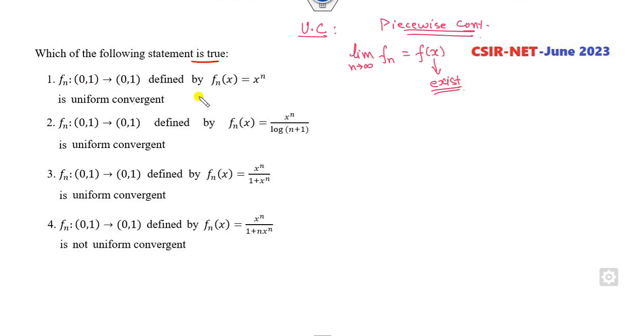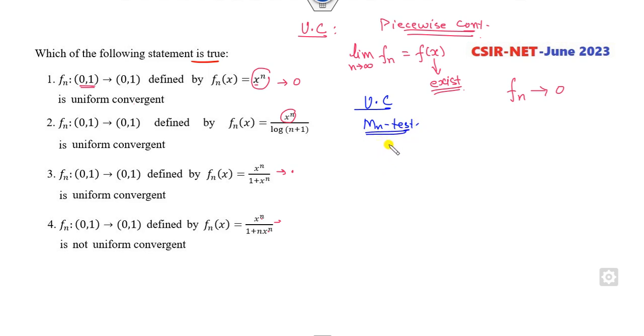So look at that. If you take the limit as n approaches infinity, x belongs to [0, 1], it goes to 0. This goes to 0. This goes to 0. This goes to 0. So all the functions go to 0. It means it is pointwise convergent. But every pointwise convergent sequence is not uniformly convergent. But every uniformly convergent sequence is pointwise convergent. Now, how can you check for uniform convergence? You have to check using the Mn test.